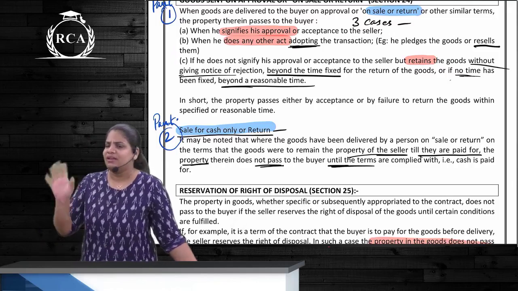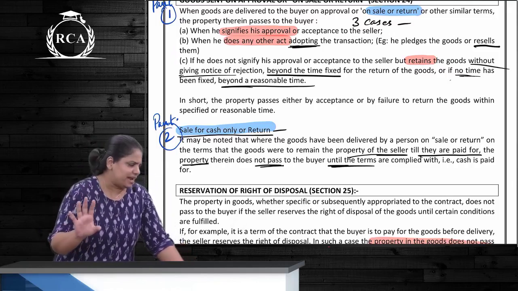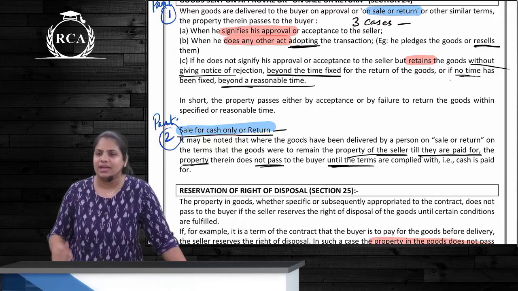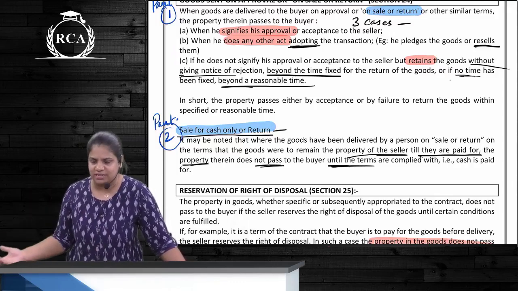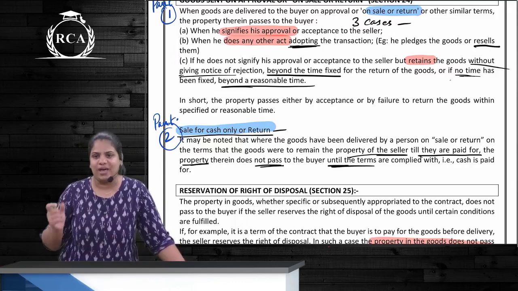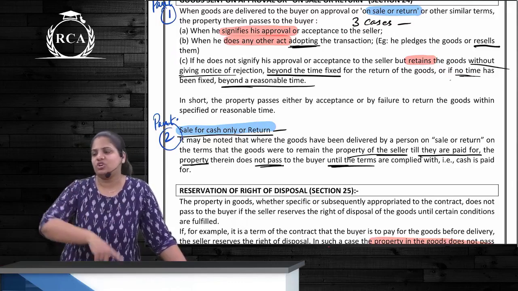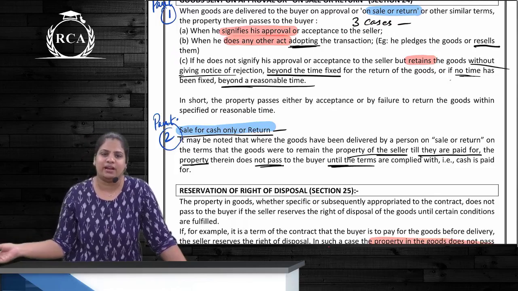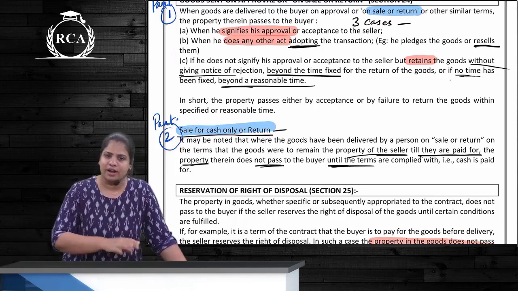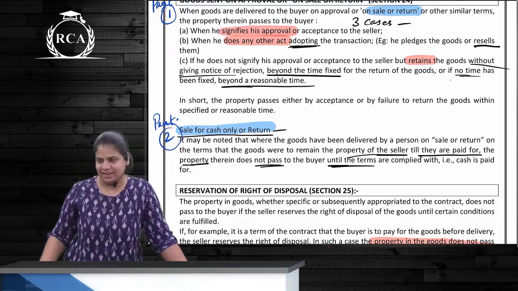And third case is what? He tells me, it is marriage season now, you select anything and you return whatever you don't want within 3 days' time. If I retain beyond 3 days, ownership has passed for all the 3 necklaces, correct? So where a time is specified, it should be returned within the specified time. If not returned, ownership is going to pass for all the 3 necklaces, correct?